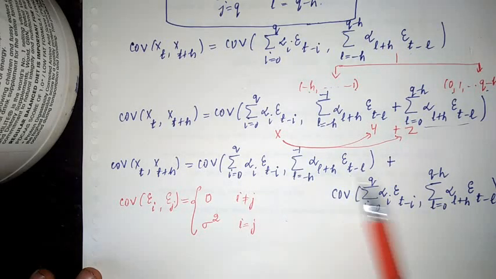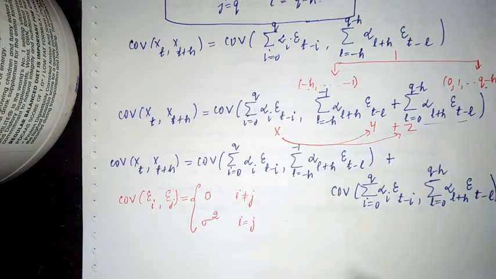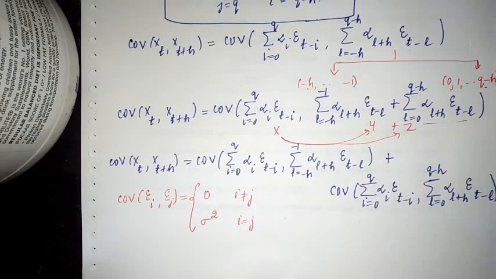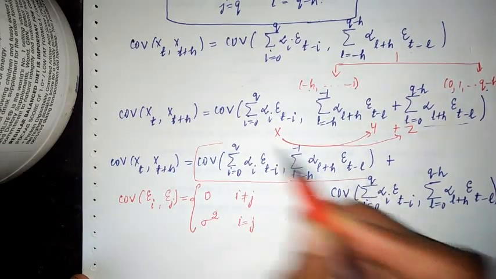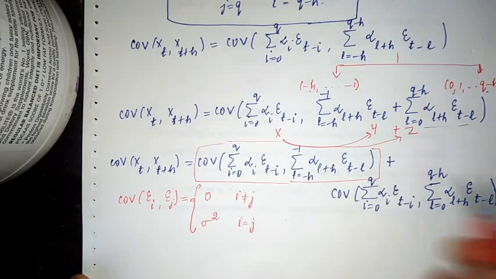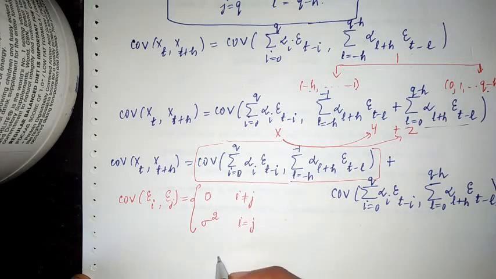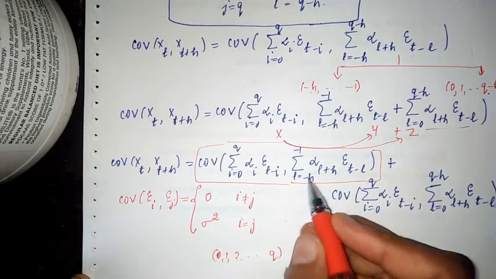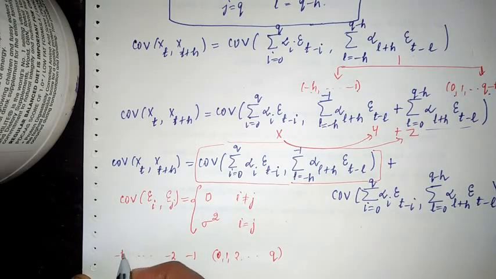So in these two terms, we should see whether the index ranges are the same or not. First we'll consider the first term. I'm just highlighting it, the first term. What are the ranges here? I is from 0 to q, so 0, 1, 2, up to q, first term. And what is this range? Minus 1, minus 2, up to minus h.